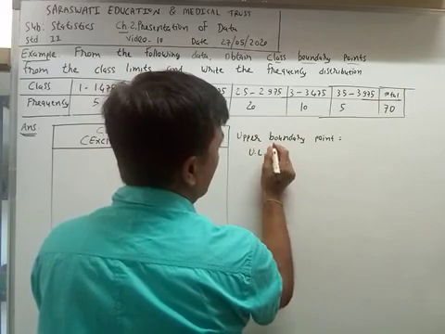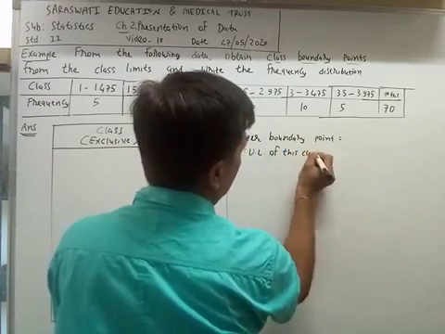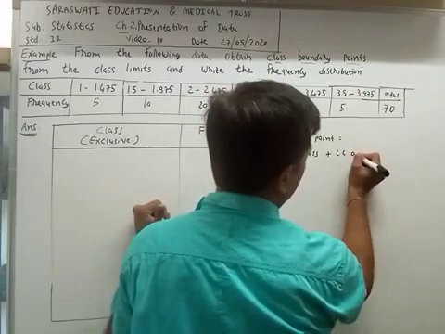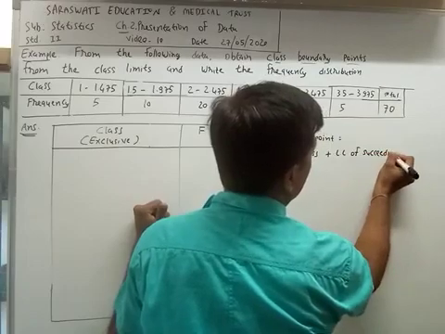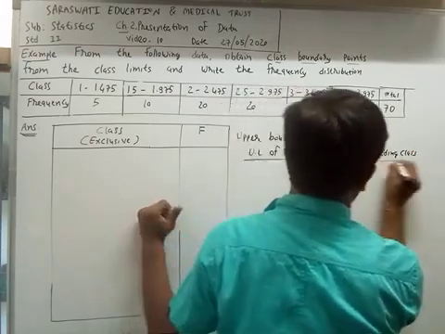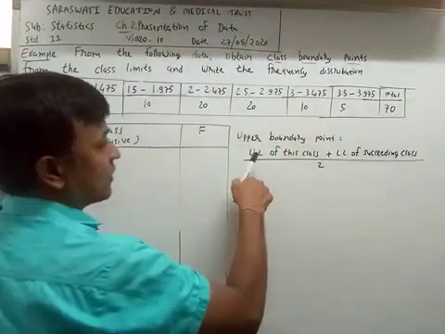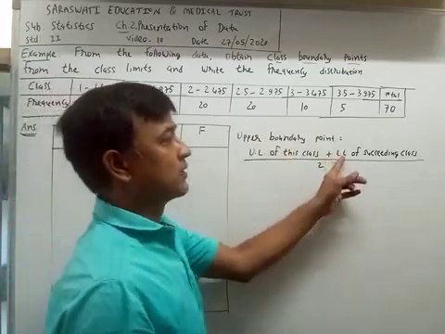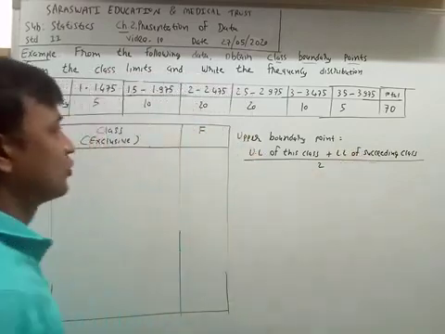Upper limit of this class plus lower limit of the succeeding class, divided by 2.